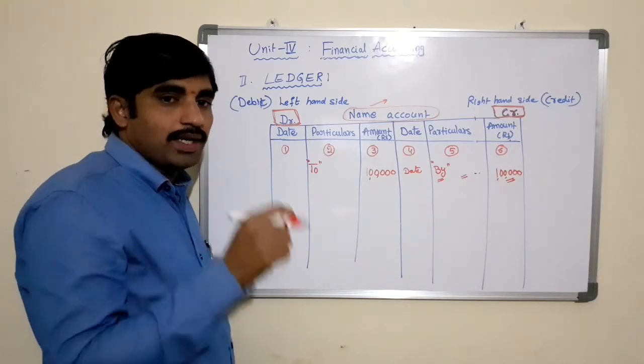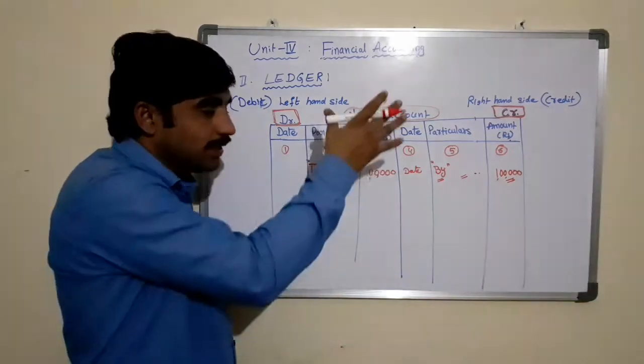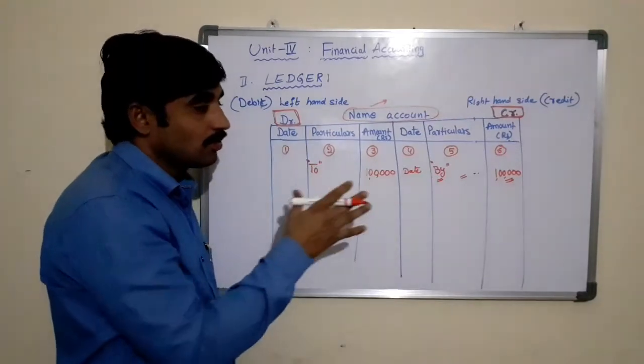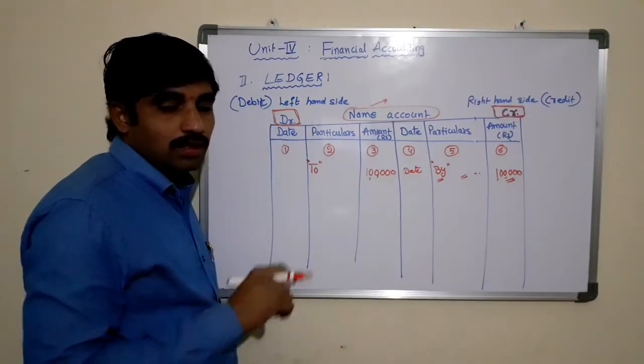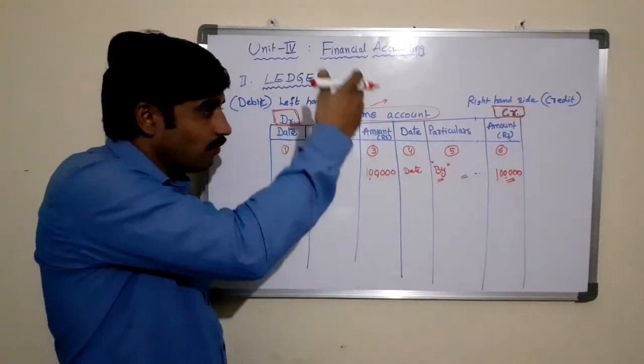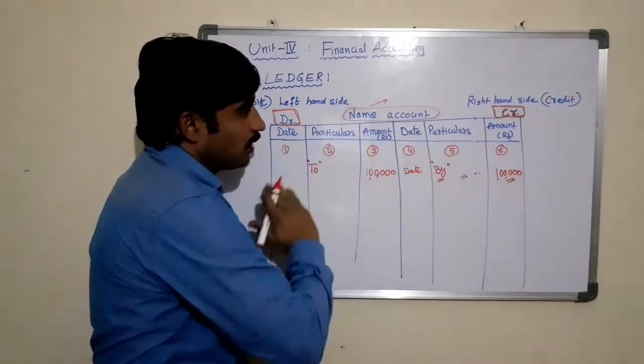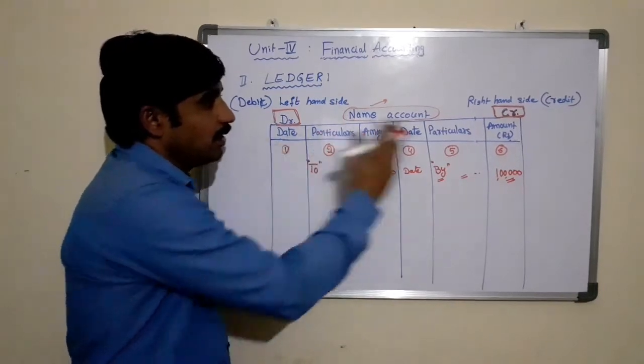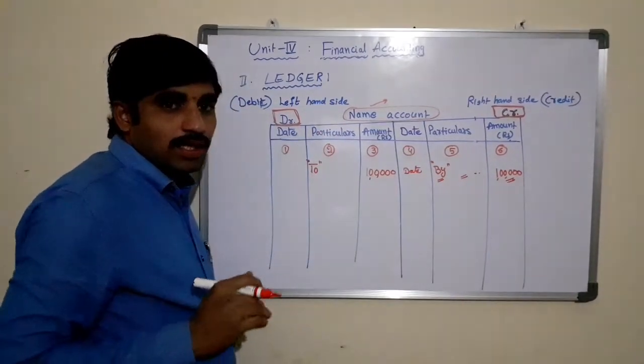If the format is divided into the two columns as debit and credit, that is called an account.